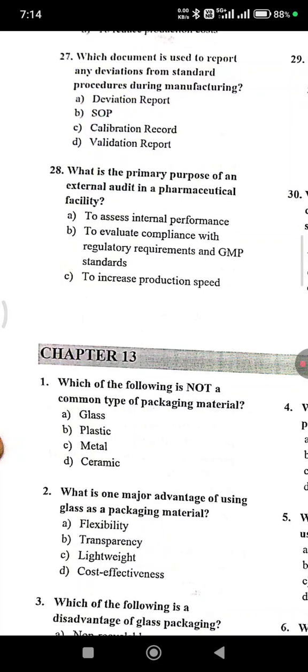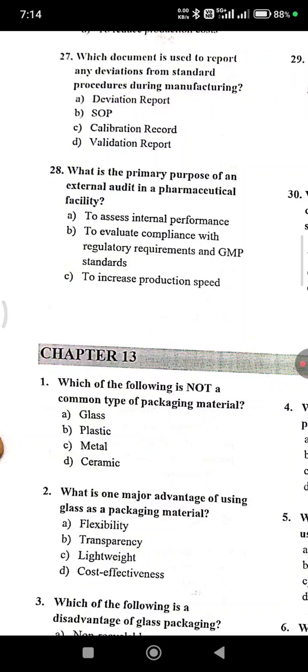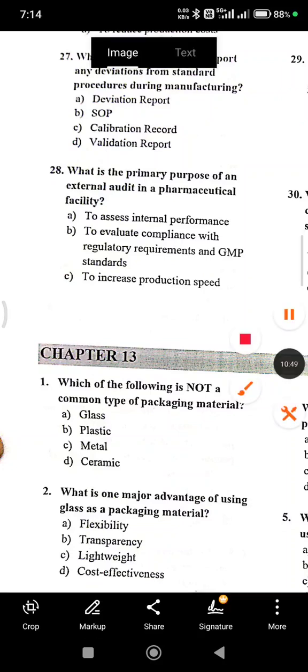Which document is used to report any deviations from standard procedures during manufacturing? That is option A, deviation report. What is the primary purpose of an external audit in a pharmaceutical facility? That is option B, to evaluate compliance with regulatory requirements and GMP standards.